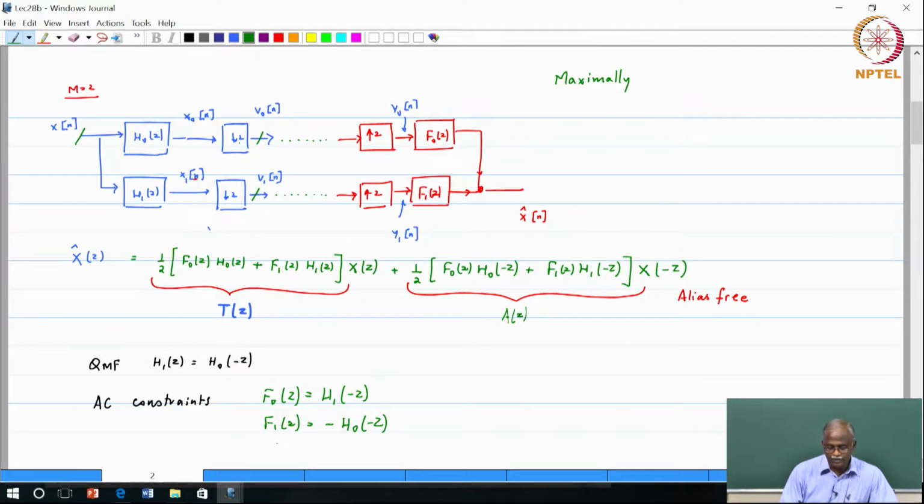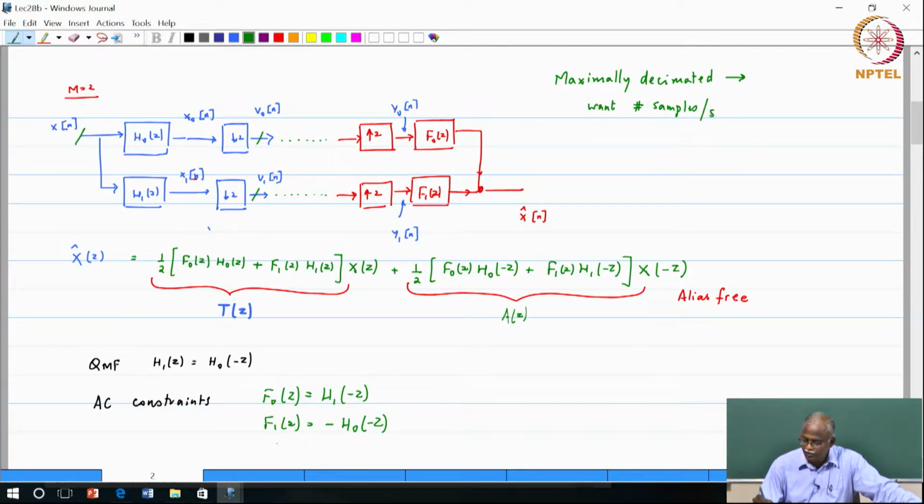If you did not do the downsampling by a factor of 2, you can find that if you split it into two channels, the number of samples per second will go up. So maximally decimated, one of the key reasons is because we want the sample rate, the number of samples per second, to be constant or be the same, right? Otherwise we would end up having to store more information. So this is one of the key reasons why we have maximally decimated.